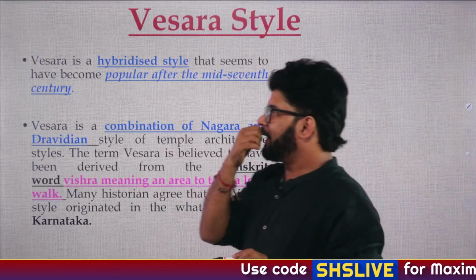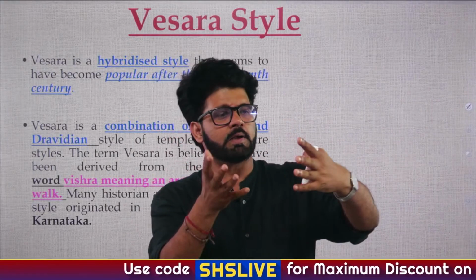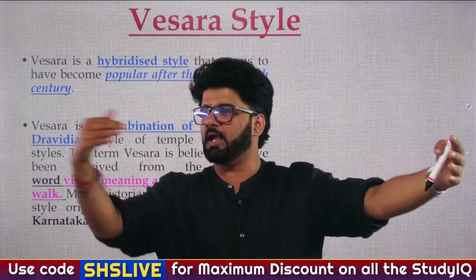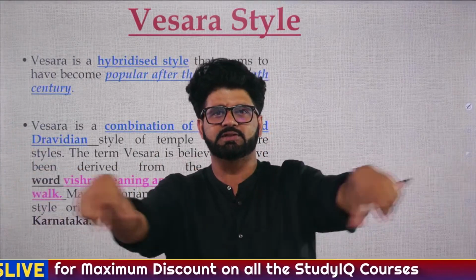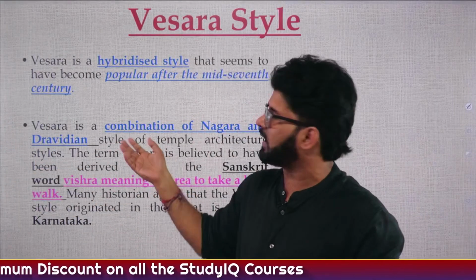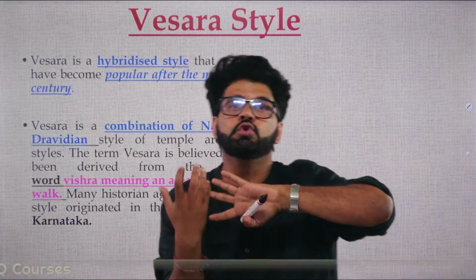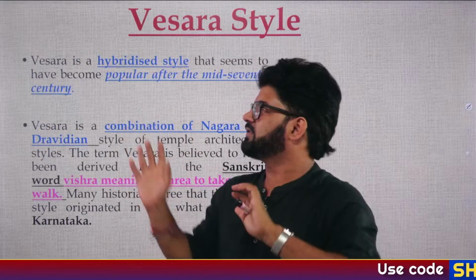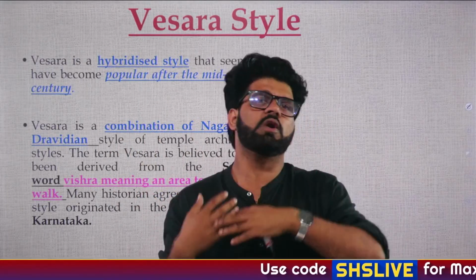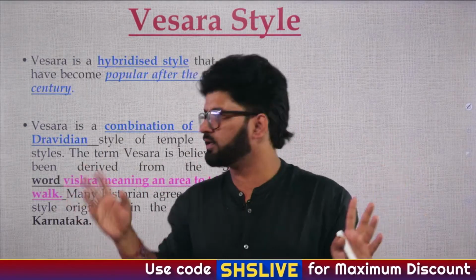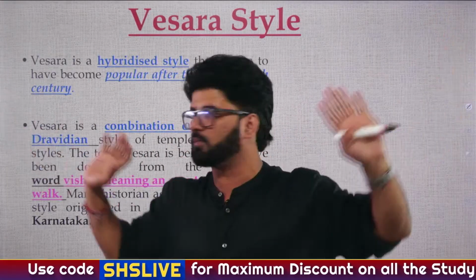Then again, if we go back to the previous lecture, we discussed that when you have Garbhagriha and mandapas, there is a connecting structure in some temples which is known as Antarala. So Antarala you can see even in Vesara style. They are free to choose whatever they want. Like there is a saying, na? What is the rule? The rule is that there are no rules. They can adopt anything from Nagara, anything from Dravida.